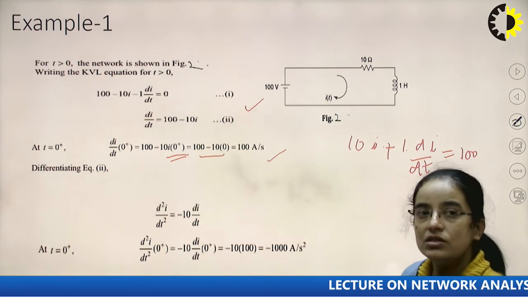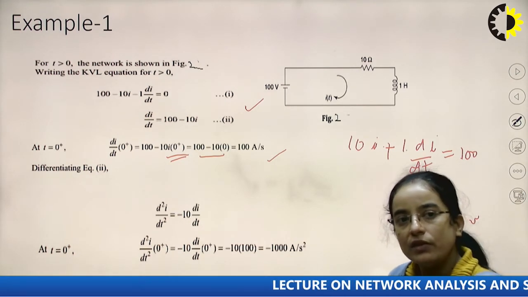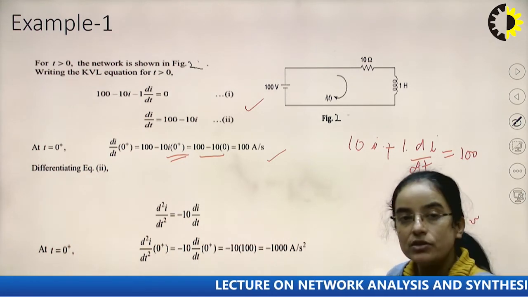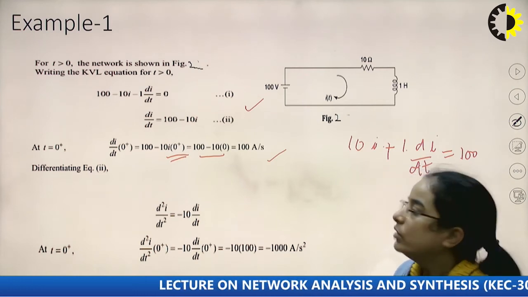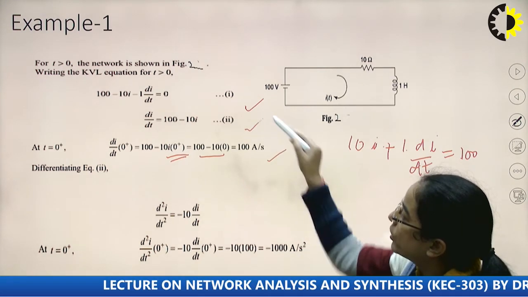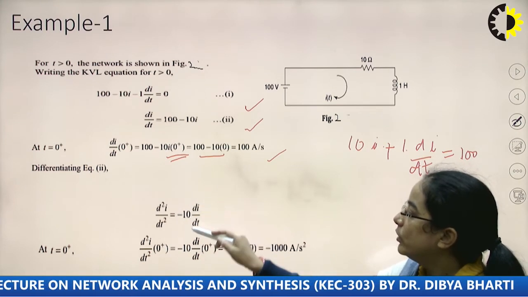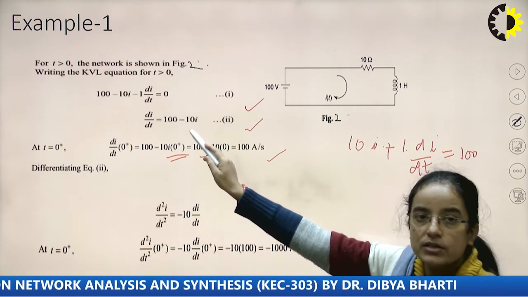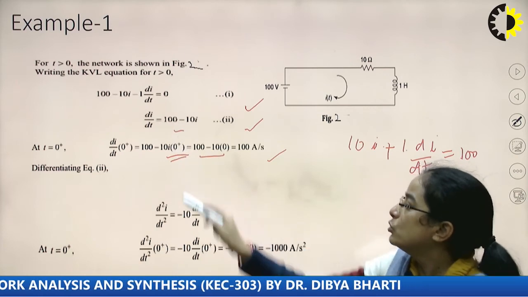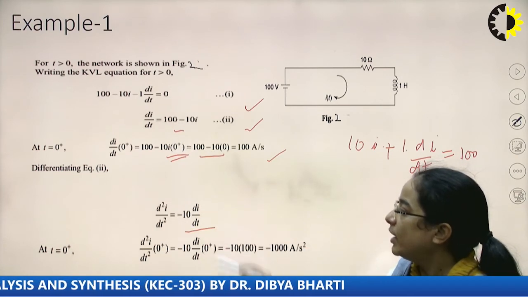Since in the question it was given that we need to calculate the d2I by dt square also, we will differentiate equation number 2 again. So we will have d2I by dt square equal to minus, this 100 is a constant, so it will be minus 10 di by dt.